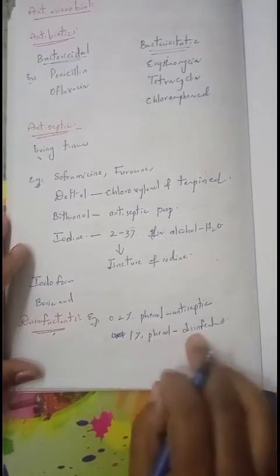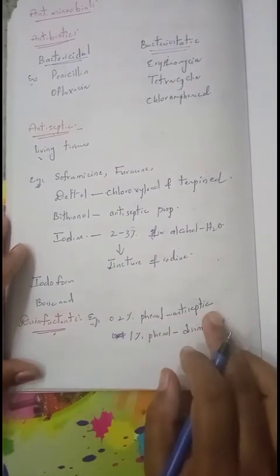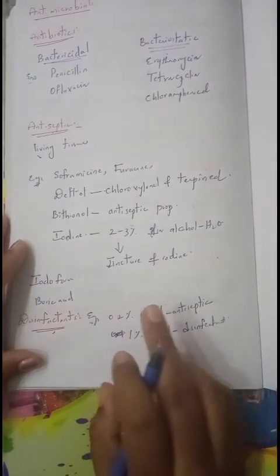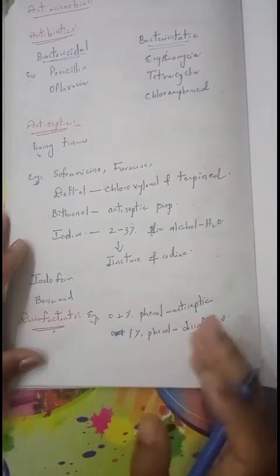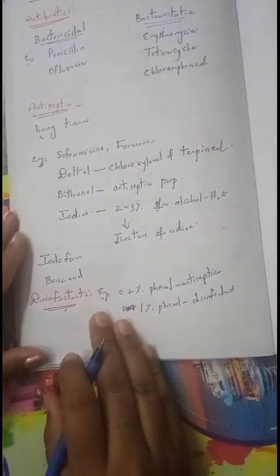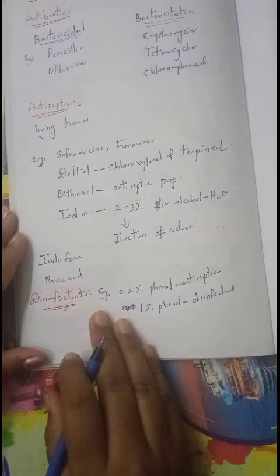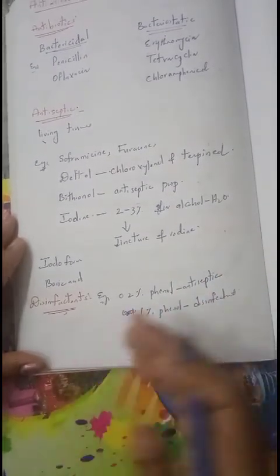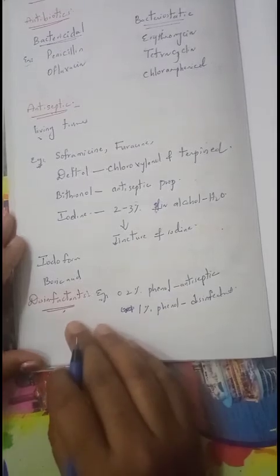This is used to clean the floor, but the other is used as an antiseptic. As well as chlorine at a concentration of 0.2 to 0.4 ppm is also used as a disinfectant. So disinfectants cannot be taken by living organisms, but are applied on objects, like for cleaning floors and drainage systems.